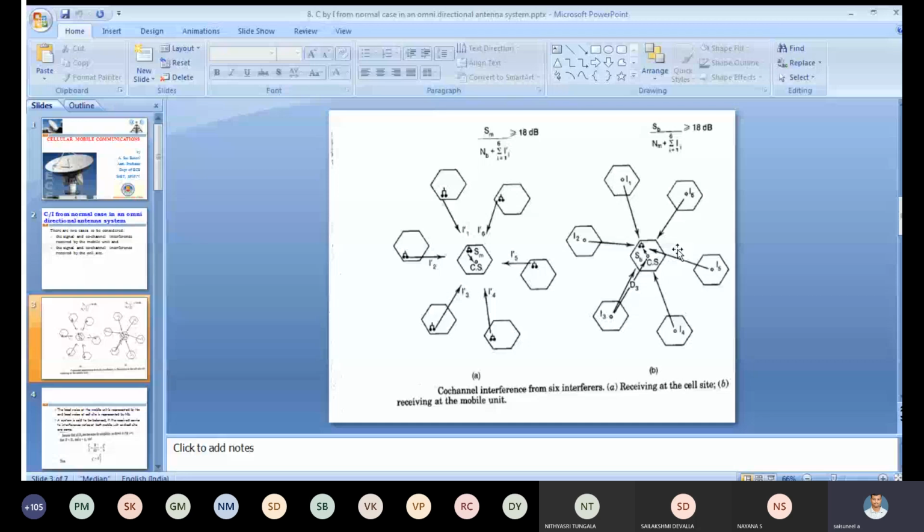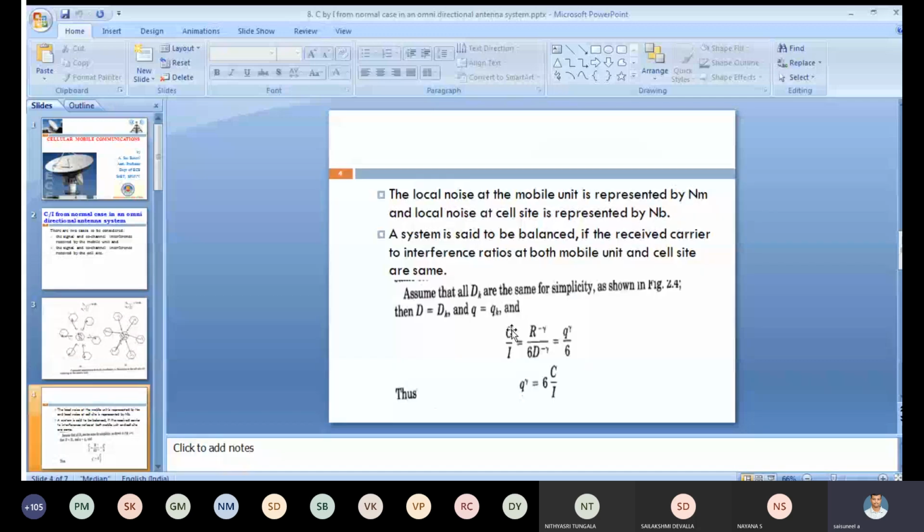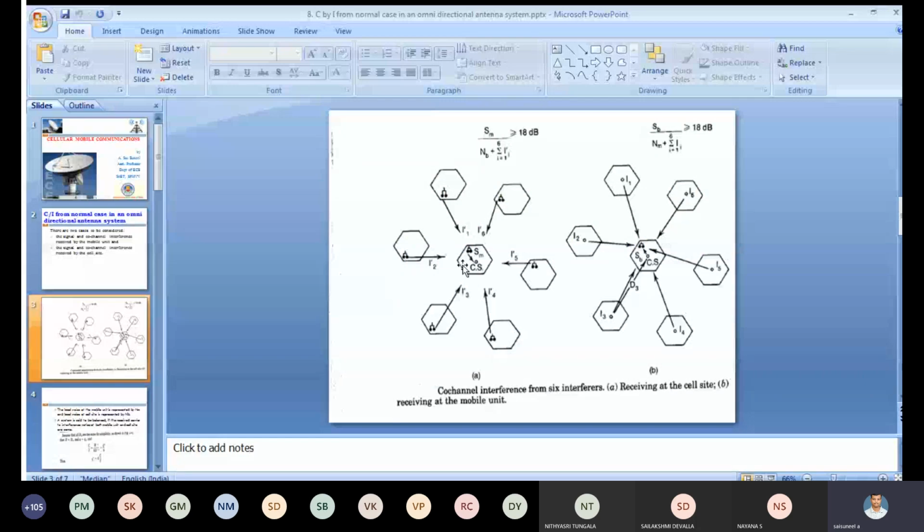Based on this, all of you know the C by I formula. C by I equals R power minus gamma divided by the summation over k equals 1 to K1 of D_k power minus gamma. From this figure, what is K1? K1 equals 6, so it is 6 into D power minus gamma. These are the distances D1, D2, D3, D4, D5, D6. All 6 frequency reuse distances are the same, all equal to D.